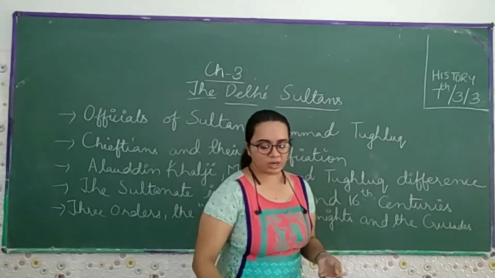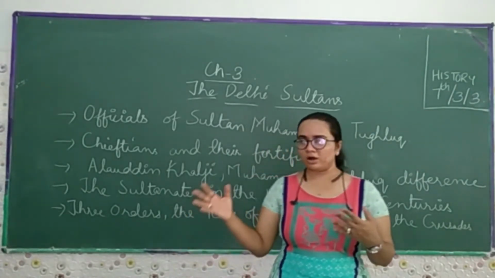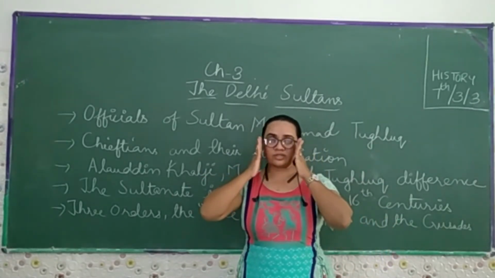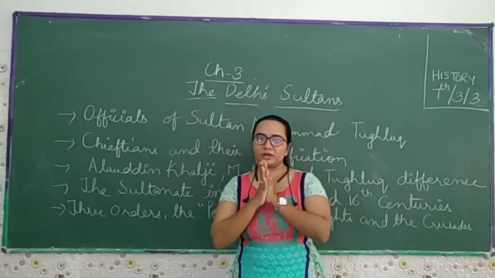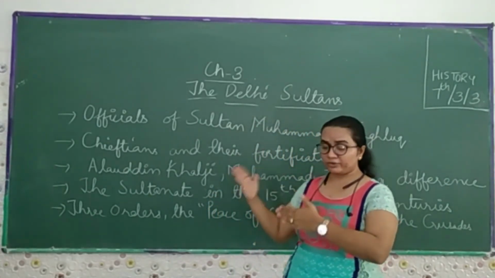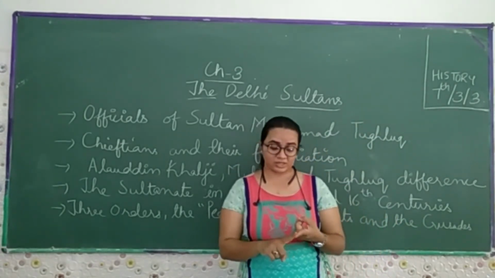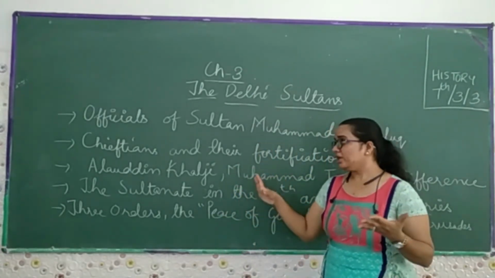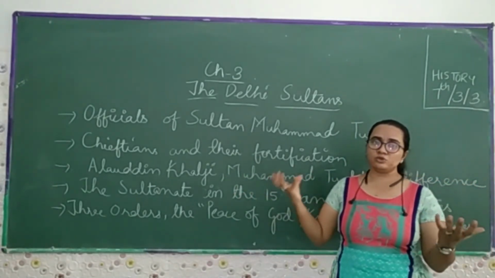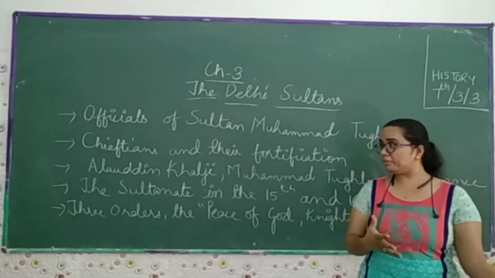So far in this chapter, we have discussed how many rulers came to Delhi over a period of time. If we start from the first point of view, the Rajputs. If we talk about the third and the fourth, the Alauddin Khilji and the Muhammad Tughlaq, these are the three dynasties which ruled over Delhi for a longer period of time.